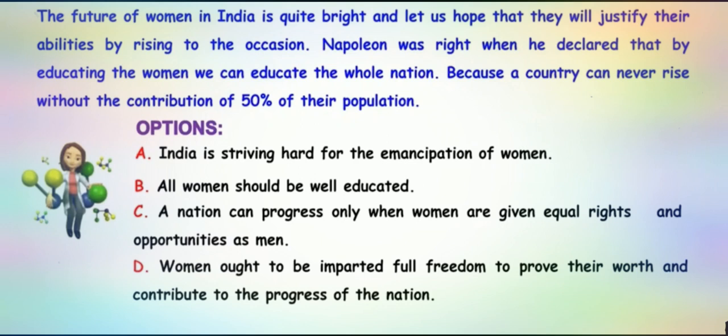Let's see the last sentence, which is again incomplete. Because a country can never rise without the contribution of 50% of their population. Now we know that a country rises only by 100% contribution from the whole population. Here approximately the whole population is divided into 50% women and 50% men. And it is clearly said that a country cannot rise only by the contribution of men.